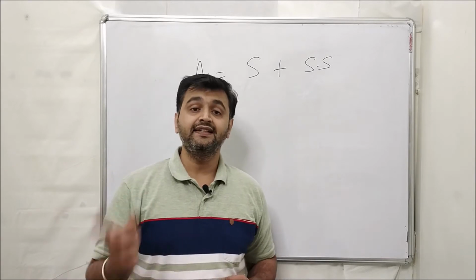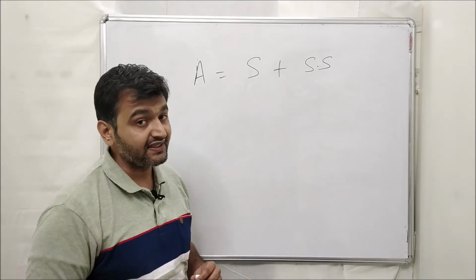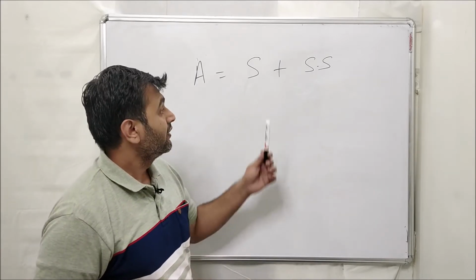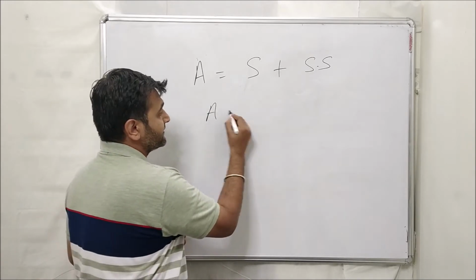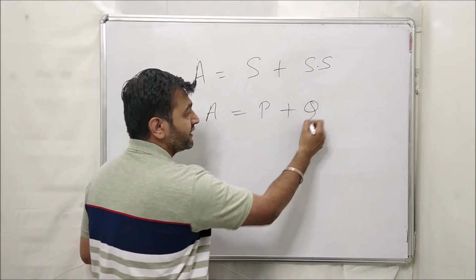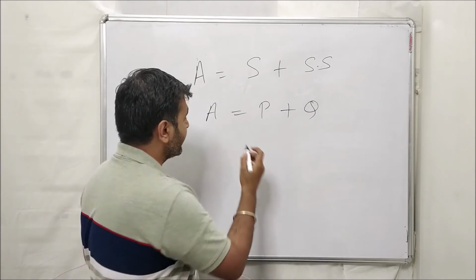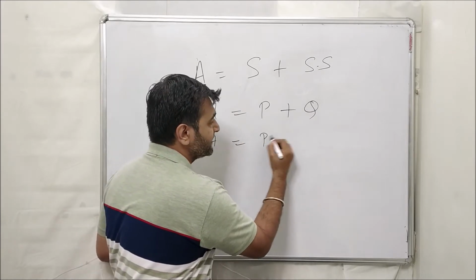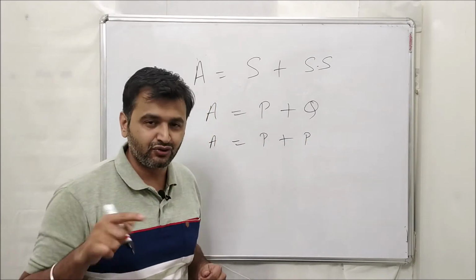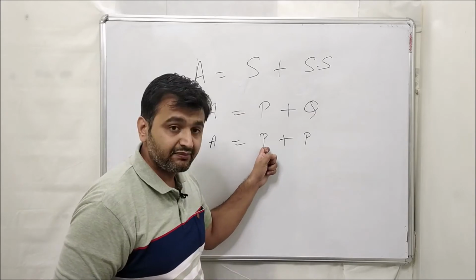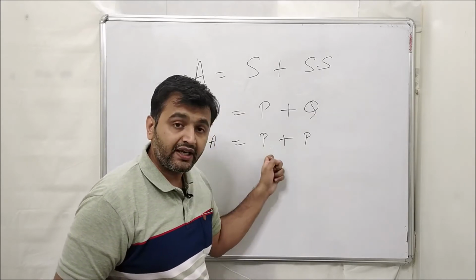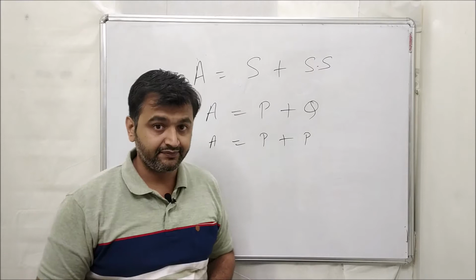But after seeing that video, one of my students asked me that if I am writing A as a sum of a symmetric and a skew-symmetric matrix, then can I get A as P plus P itself? That means he wanted to ask that if P is symmetric, can P also be a skew-symmetric matrix?